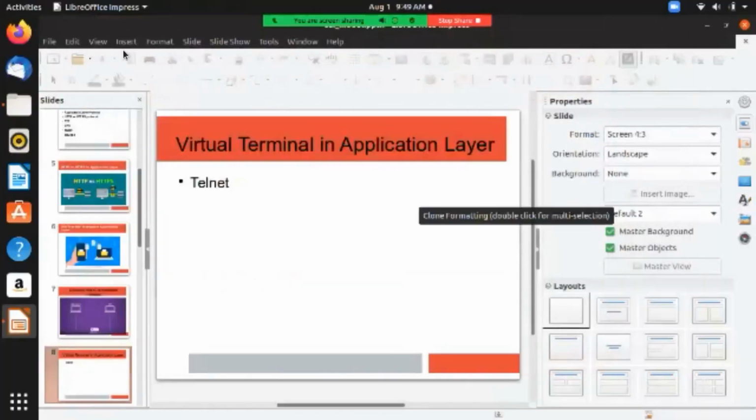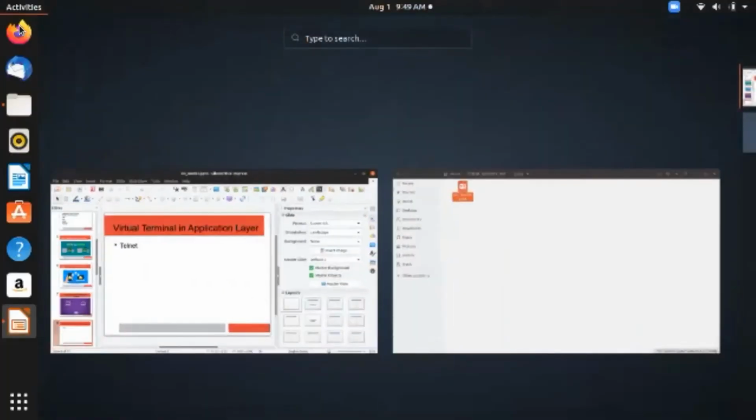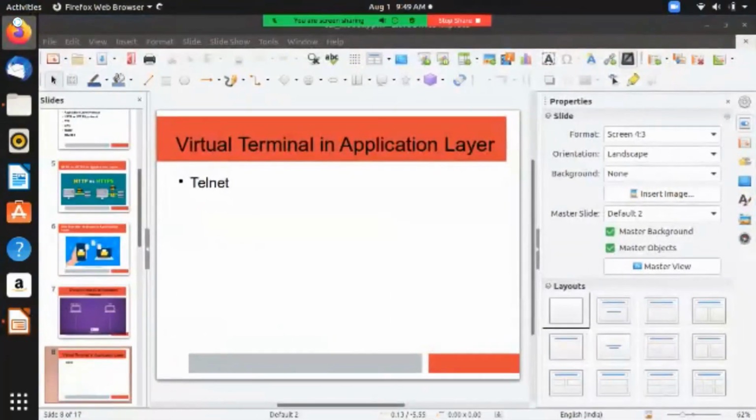Telnet. For Telnet, I will give one program. I will tell you one program of Telnet.